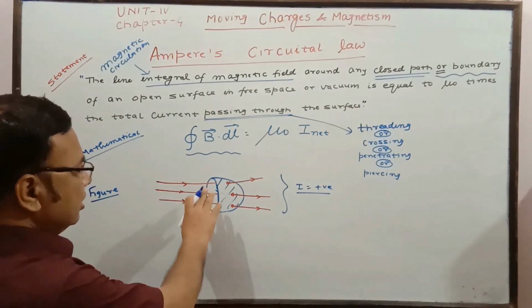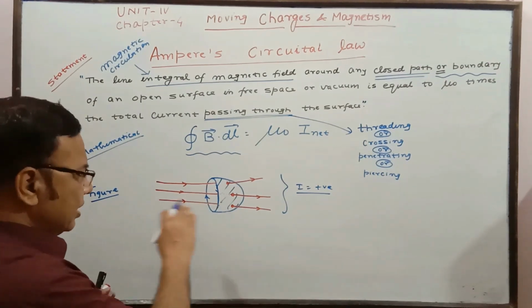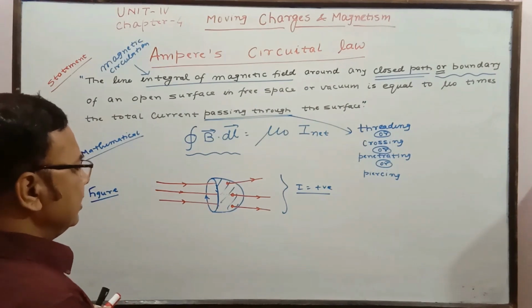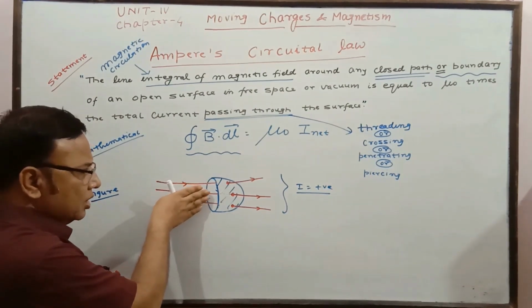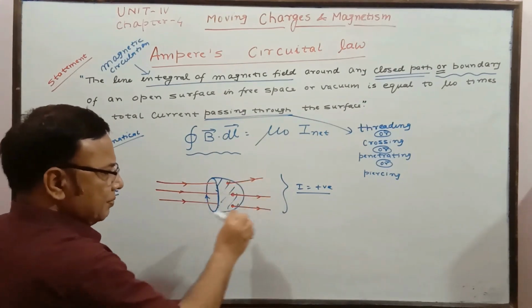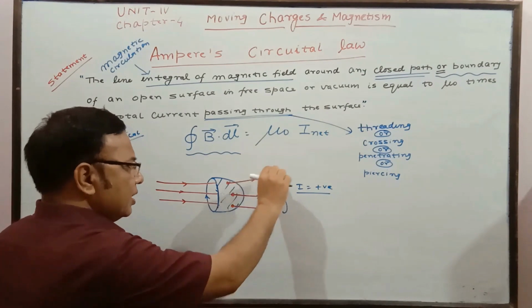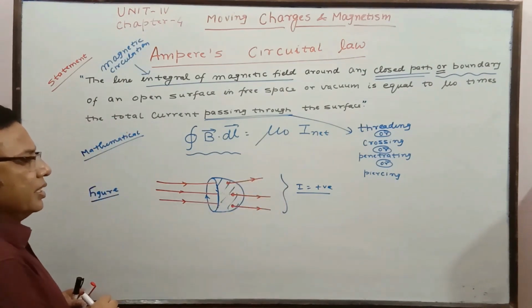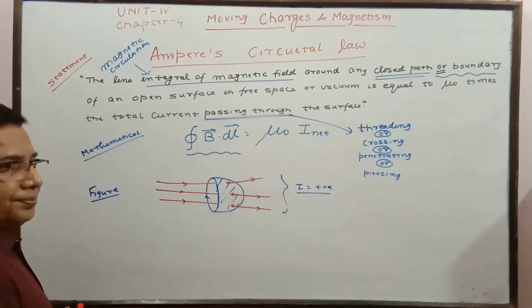So this is the figure actually shown in NCERT. Though the picture is not completely clear over there, just think like this. These wires are going inside, piercing the surface, crossing through the boundary and coming out after piercing or threading or penetrating it. So let the net current be I. This is I, the net current.